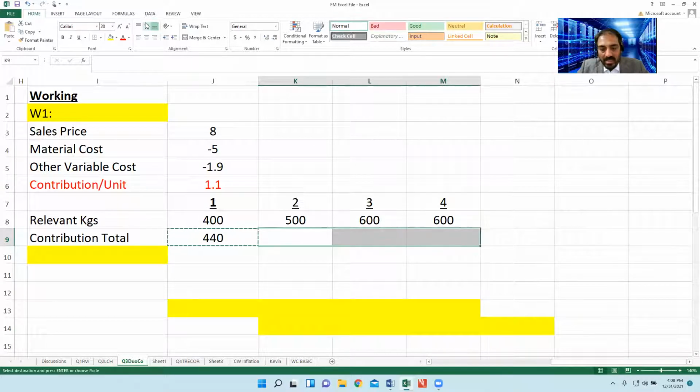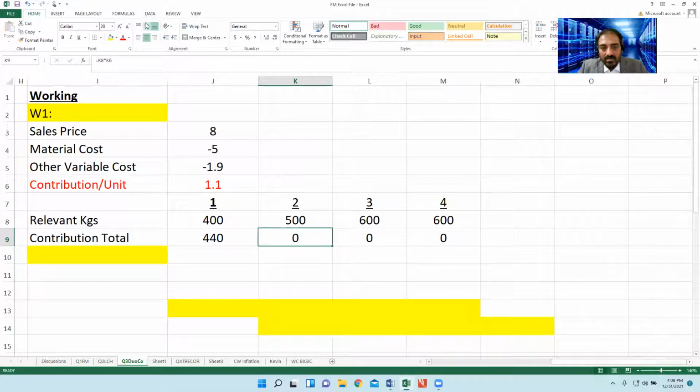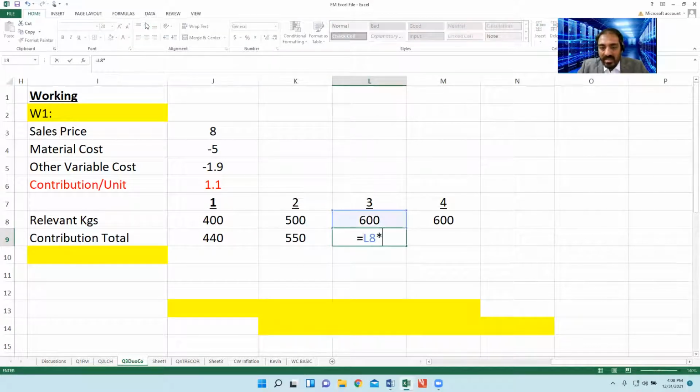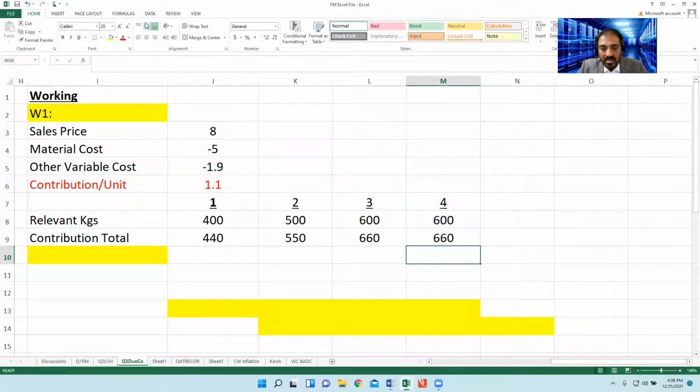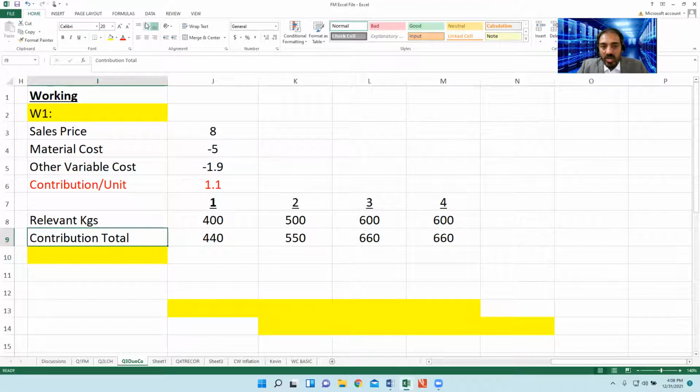Control C, Control V. Then 500 multiplied by 1.1, 600 multiplied by 1.1, and 600 multiplied by 1.1. This is the total contribution. It's very, very simple.